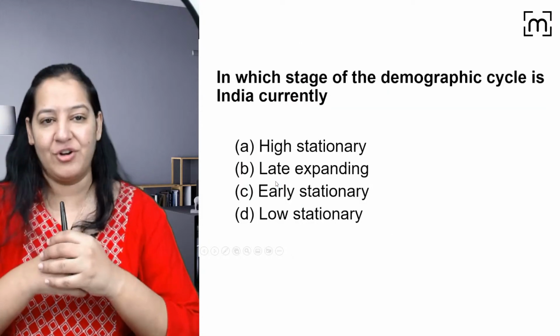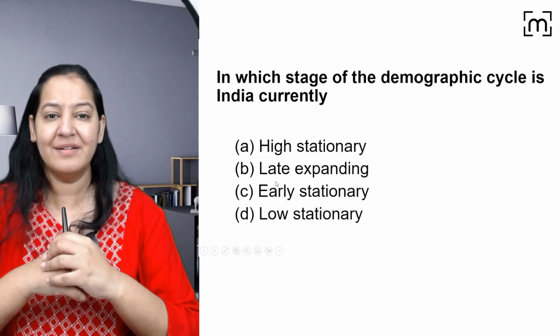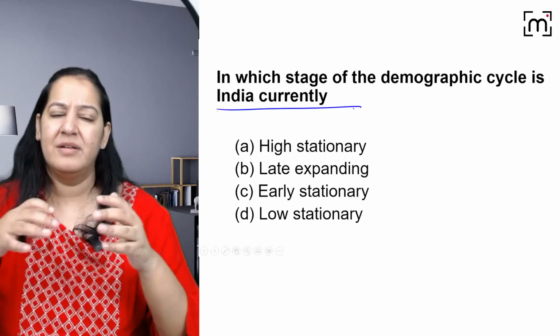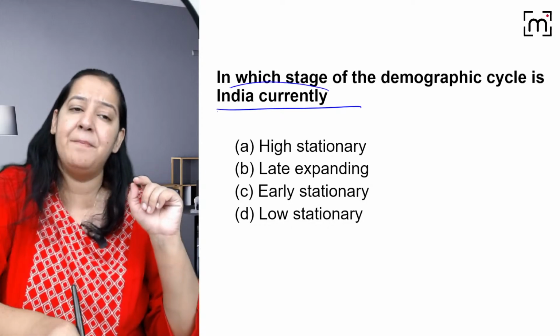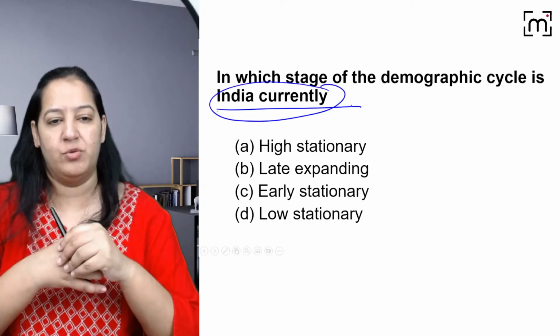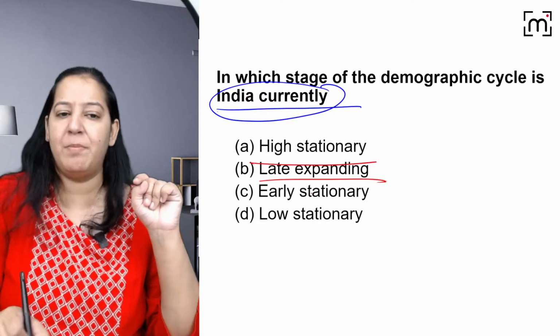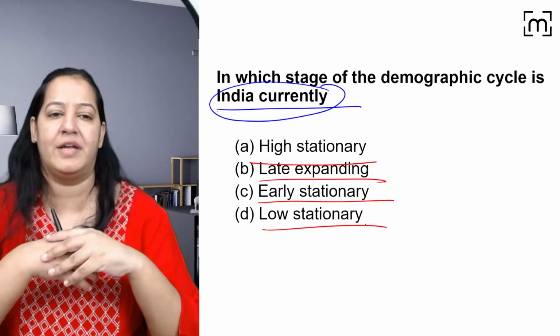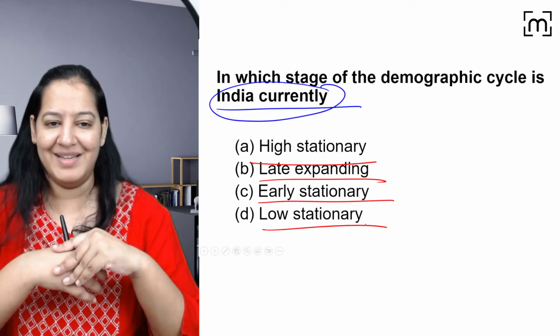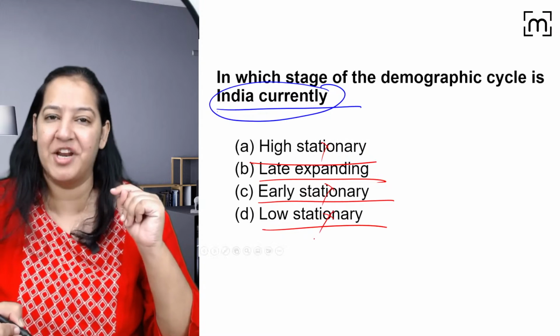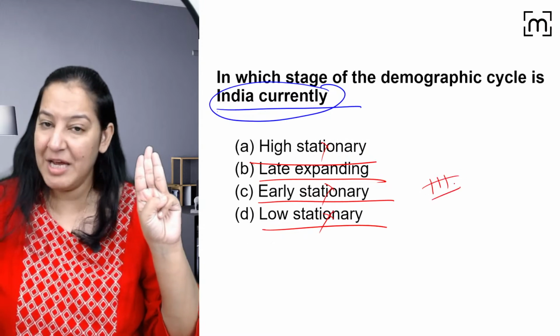The next question is in front of you. Can you tell me the answer? In which stage of demographic cycle is India currently? This question is repeated many times. Repeated MCQ. The most easy answer. Is it high stationary, late expanding, early stationary or low stationary? So it's not at all stationary. We are in stage 3. What is the name of stage 3?